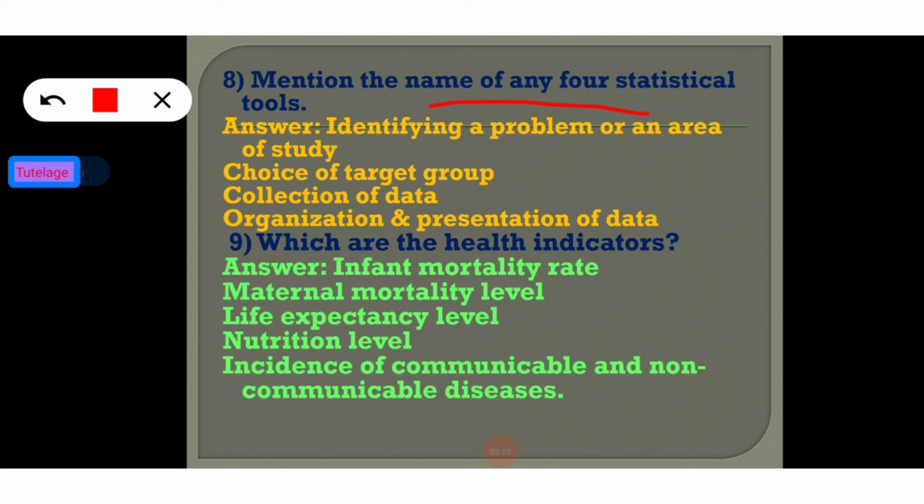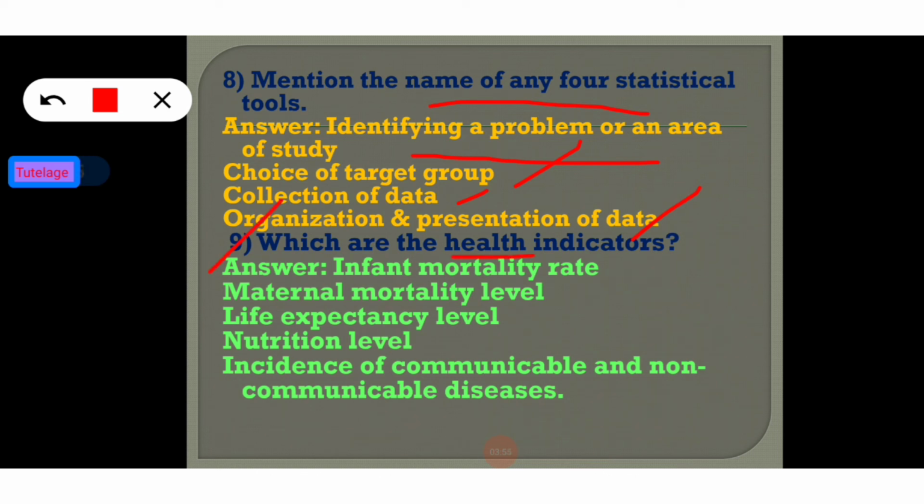Basically those are the statistical tools and statistical steps for developing a project. So that's why these are known as statistical tools. So first one is identifying a problem or an area of study. Second one is choice of target group or sample size. Third one is data collection, and fourth one is organization and presentation of data. So now move on to the next question.